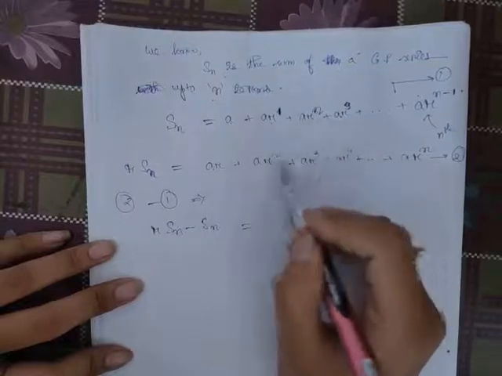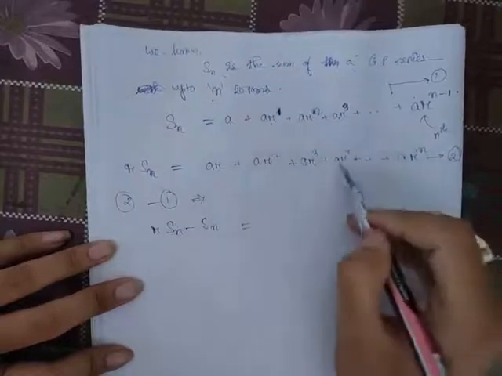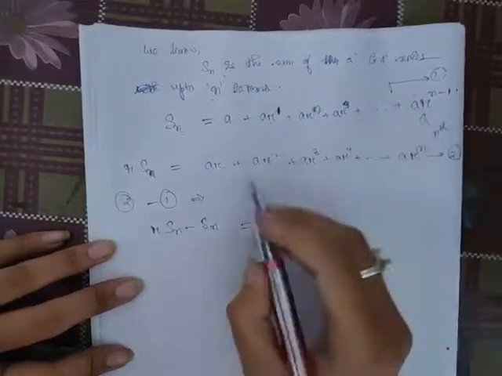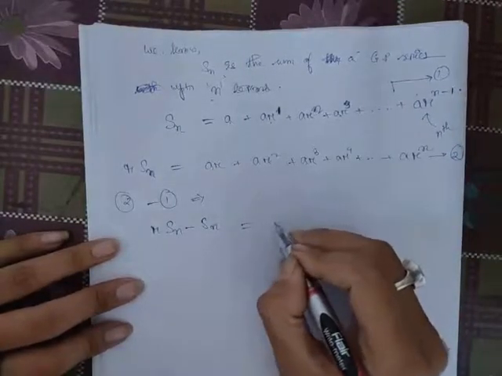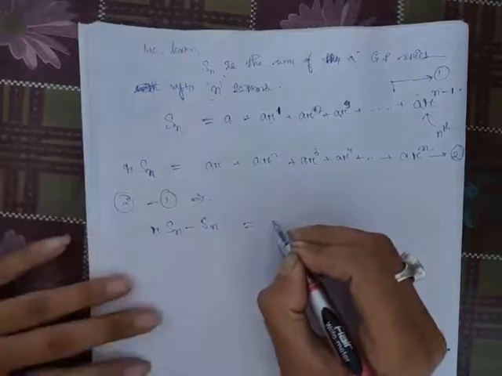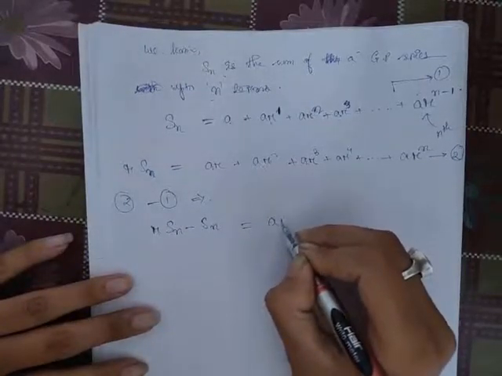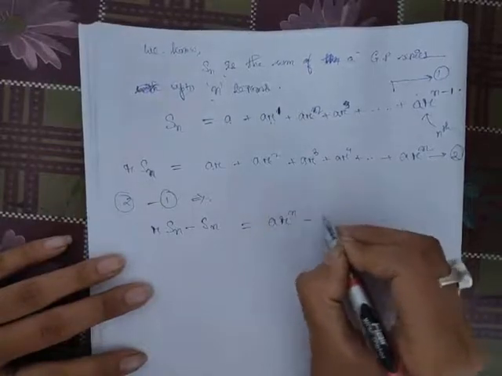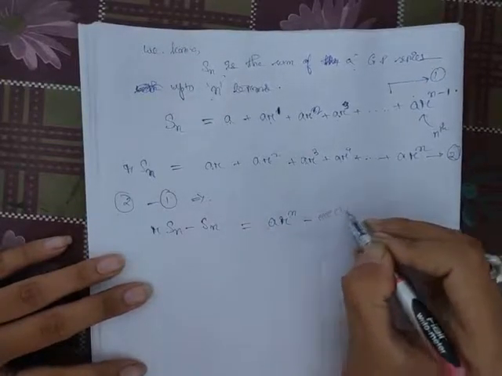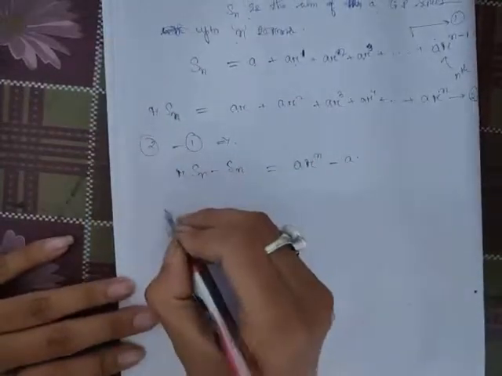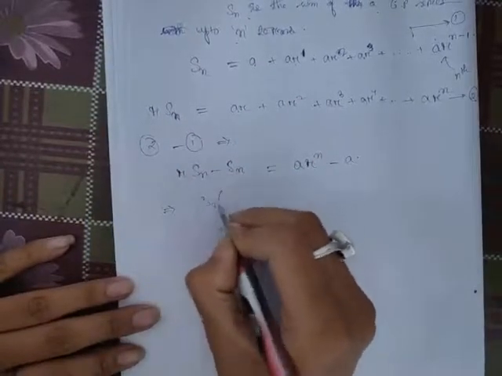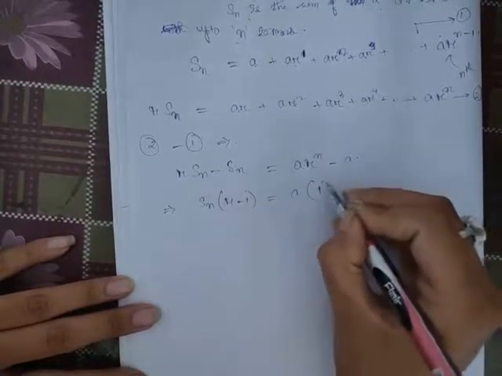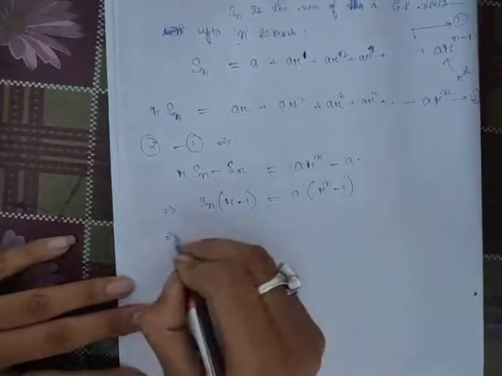AR square cancels, AR cube minus AR cube, AR 4, all the previous terms cancel. What will be left is ARn minus A. So we have Sn times R minus 1 equals A(Rn minus 1).